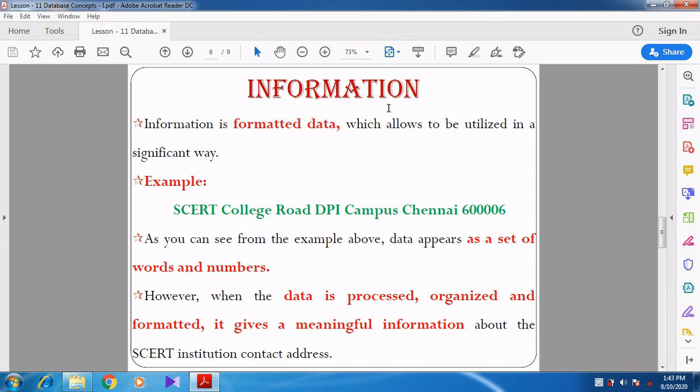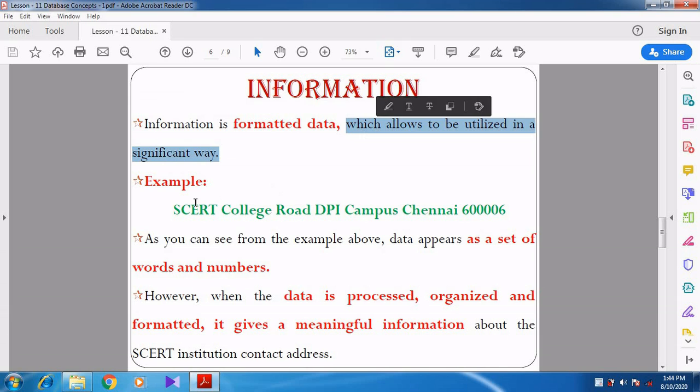Then what about information? What is meant by information? We know very well about information. Information means a processed collection of data, or a processed collection of facts. So that gives the complete meaning, right? That is what is given here. Information is formatted data, which allows it to be utilized in a significant way.